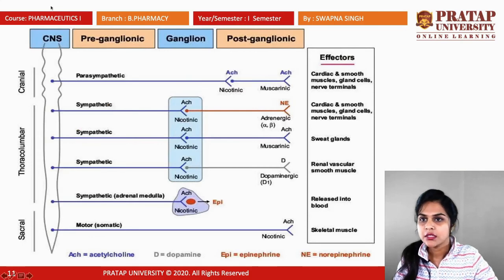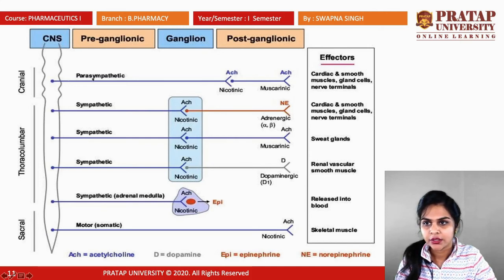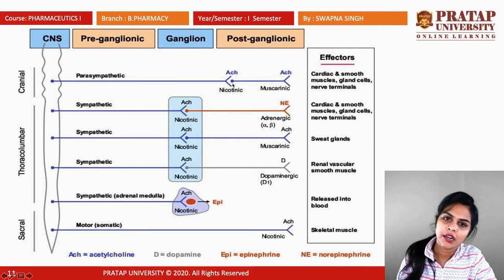This portion is the CNS, that means the brain, and this is the spinal cord. Okay, this is the ganglia. The portion connected to the CNS before the ganglia is preganglionic, and after that it is postganglionic.